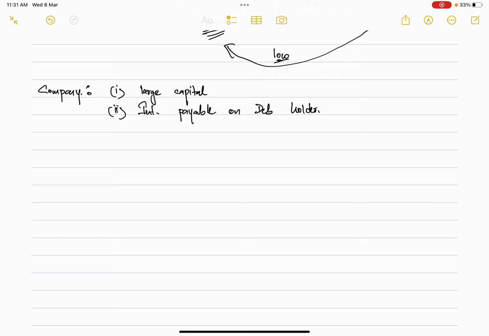That means, supposing, let's say the annual income of a company is rupees 5 lakhs, and let's say this same company has issued 10% debentures of rupees 1 lakh.